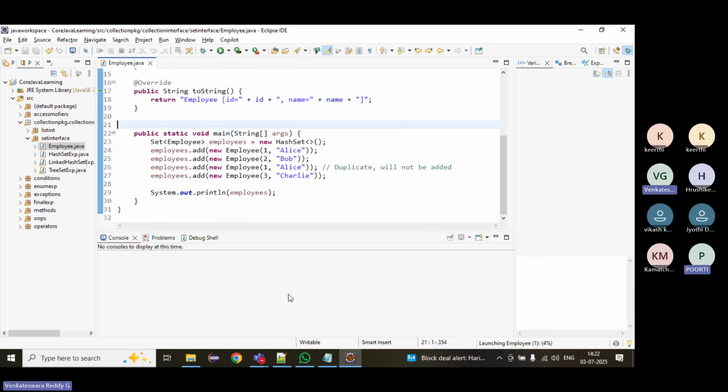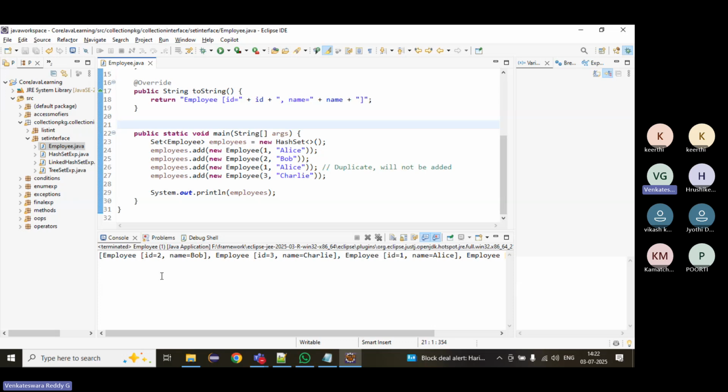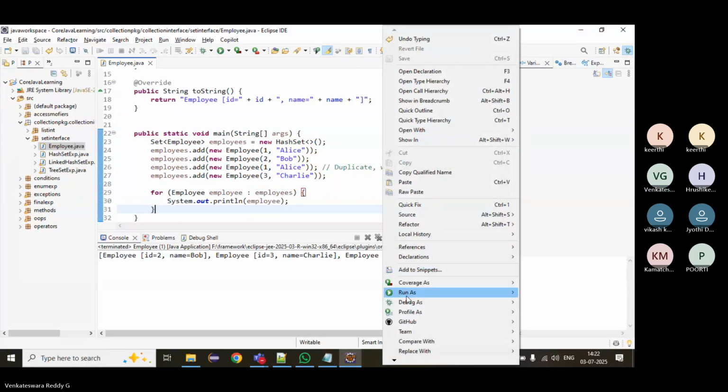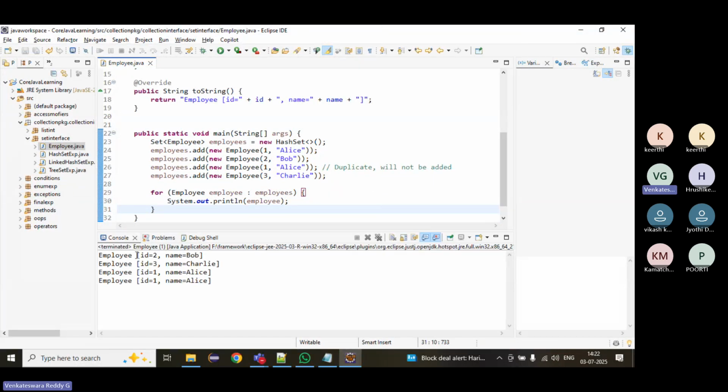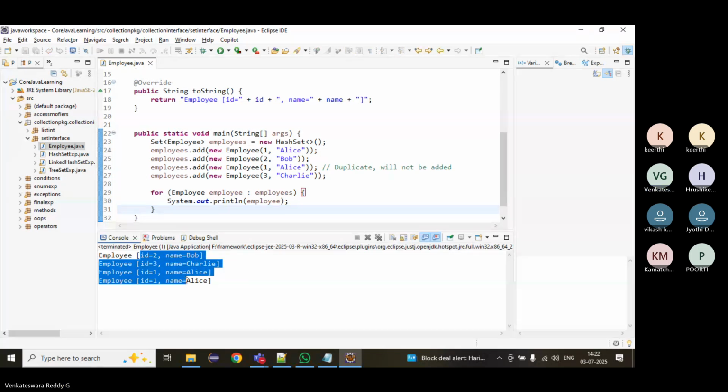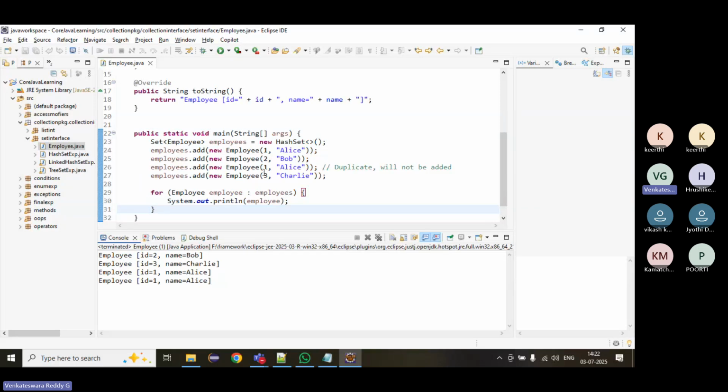So we can just run it. Now it will print. Right, it is printing in the single line. We can use a for each loop like this. Right, it is printing all the elements. It's not removing duplicates. All right, suppose if I use TreeSet.